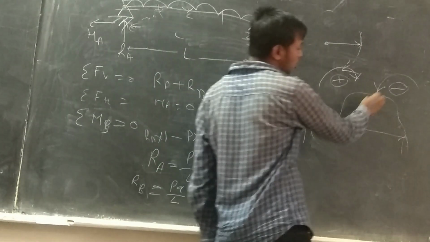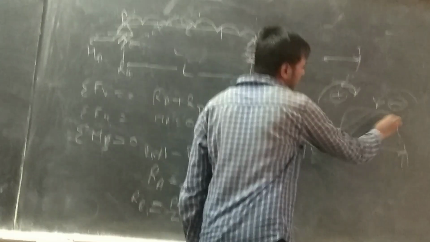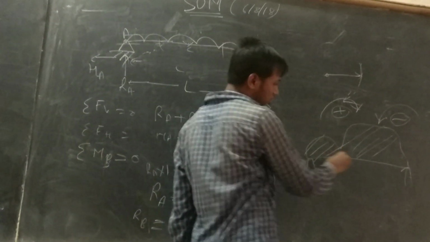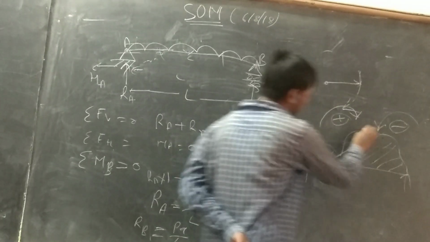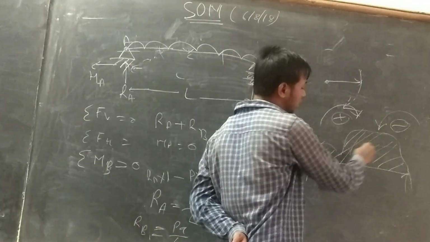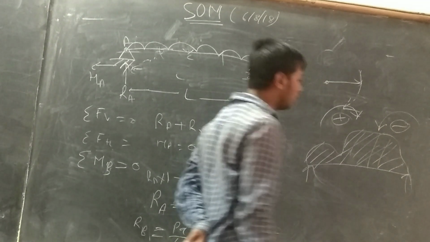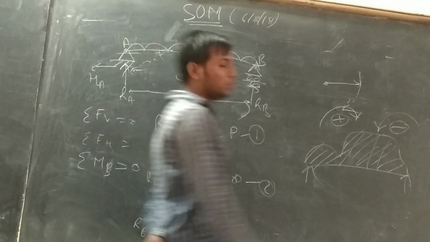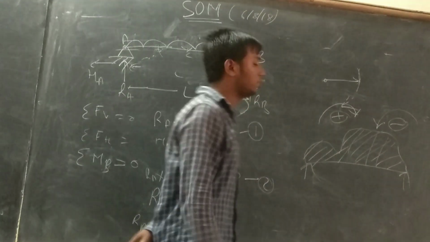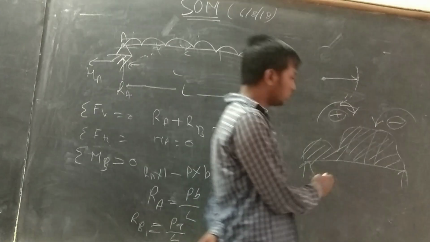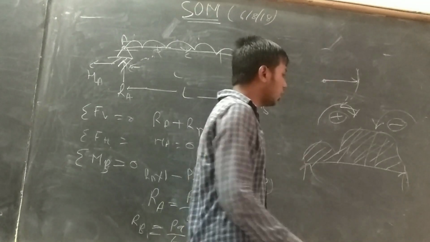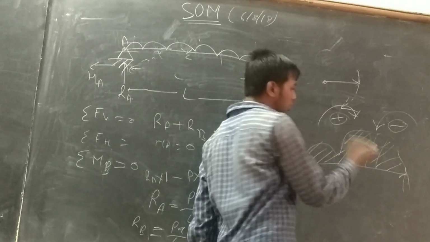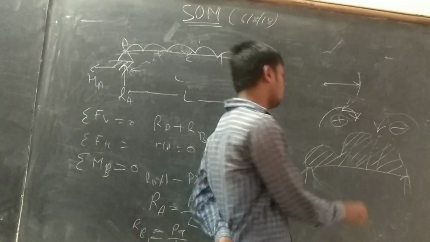That's the volume of this area, the area of the load diagram. If we want to study this, then we find the total load. In uniform loading, we can say the area of this diagram, the load distribution, gives the total load.